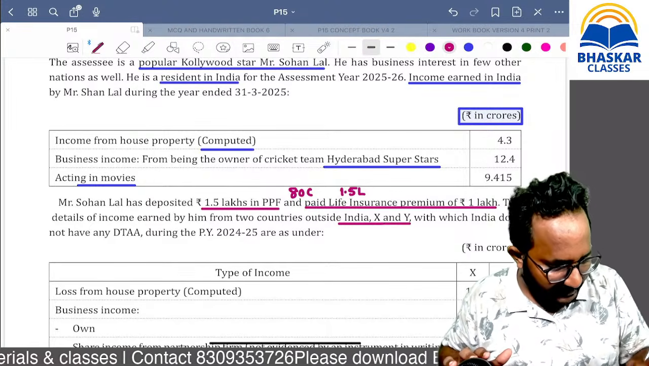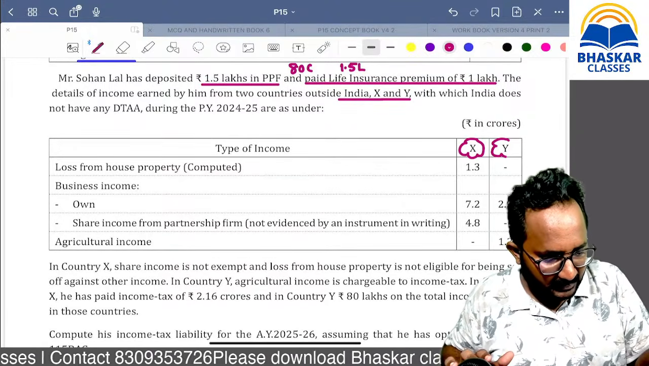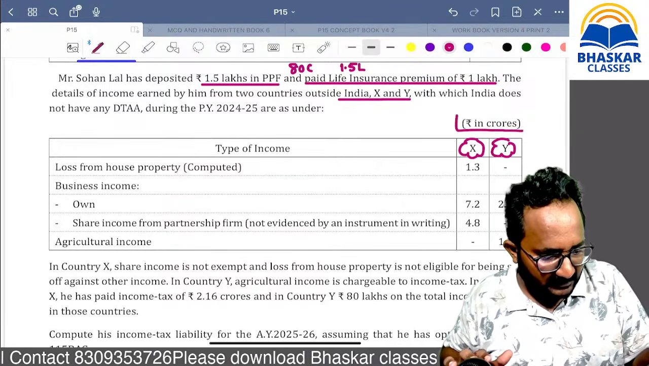Now, along with India, he has income in country X and country Y also. What is the country X income and the country Y income? They mentioned it in crores only. Don't forget.